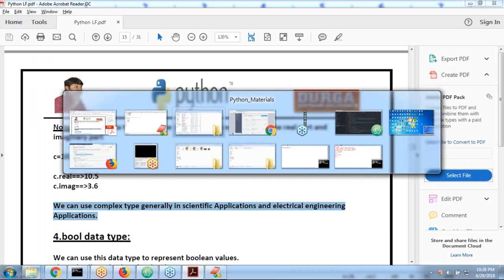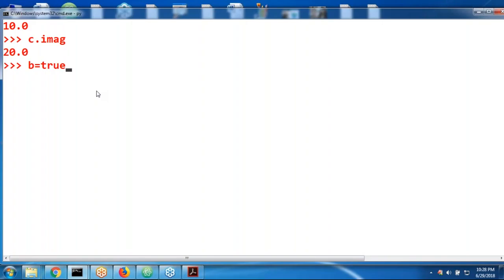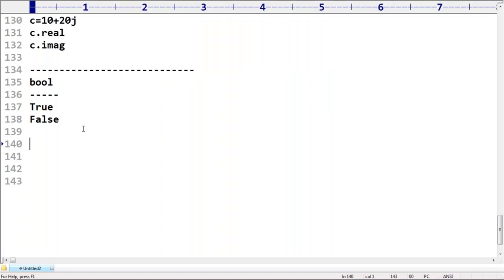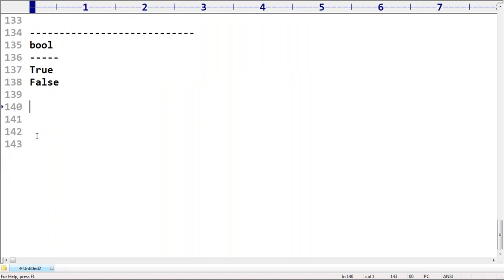Observe very carefully. b equal to true. But the output, is it valid or not? Please respond. Is it valid or not? Invalid. What is the reason? True is not defined. They are not automatically valid. Sir, a equal to false. Compulsory, you are required to take capital T and capital F. Remember, right? So here internally there is one small point.